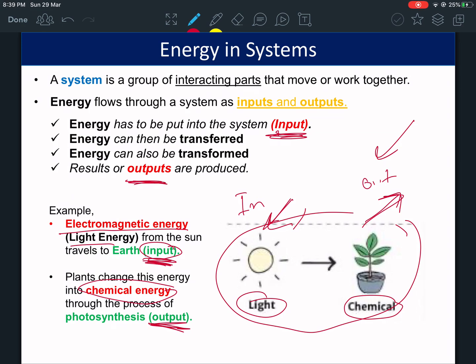Energy has to be put into a system. That's input. So how's the energy being put in here? Through the sun. It can be transferred, it can be transformed. So here it's being transformed from light to chemical. Results or outputs are produced. The output is chemical energy.